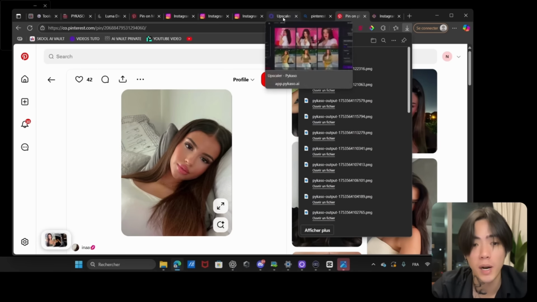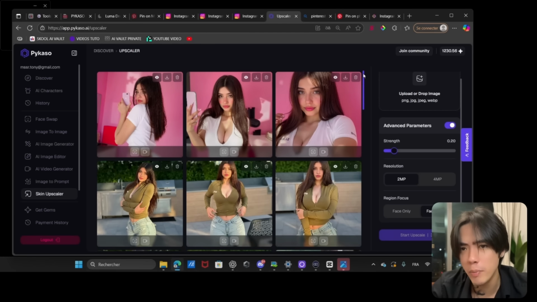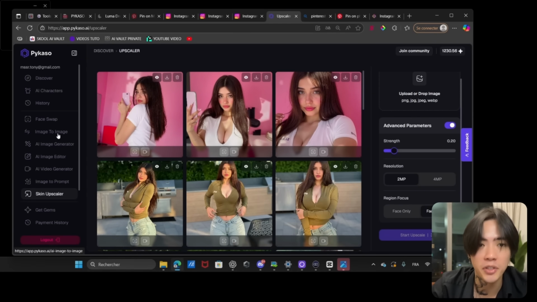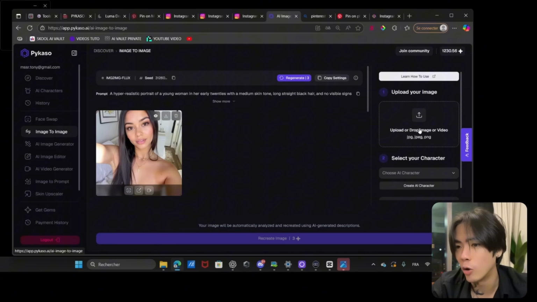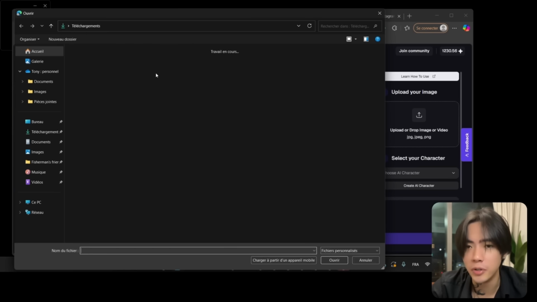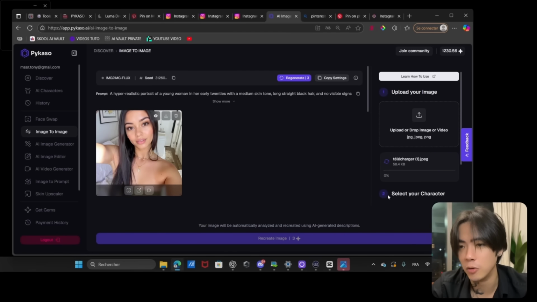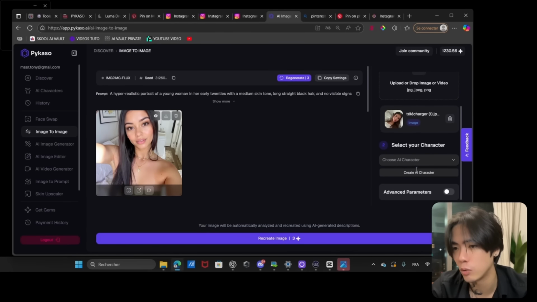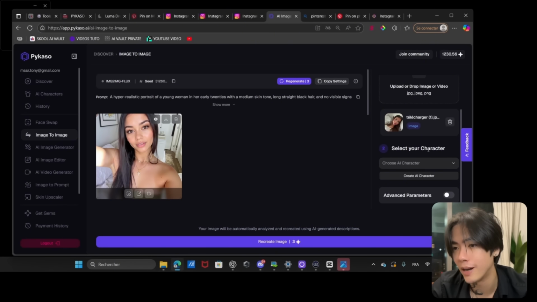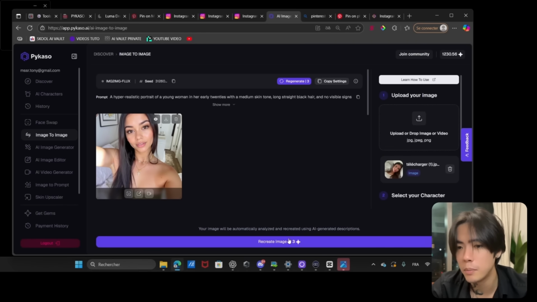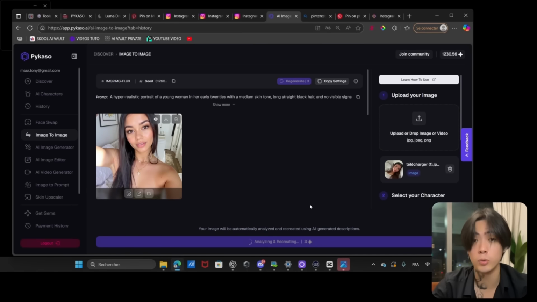And now let's go back on Picasso. And there's a very powerful feature and the name is image to image. So just go on it. And now right there, you want to upload the new photo we want to reproduce. And don't worry, this will not be a face swap. So now let's choose Bella that we created together. Perfect. And let's click on recreate image. And now we just have to wait a bit.